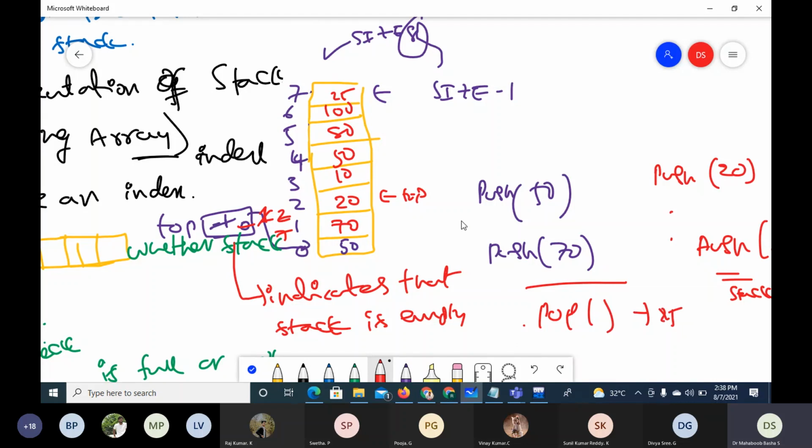25 is popped, then top becomes 6, because after we move the item indicated by top into item, we have to decrement top. Now assume that I have inserted only 50, 70, 20. So these others are not there.